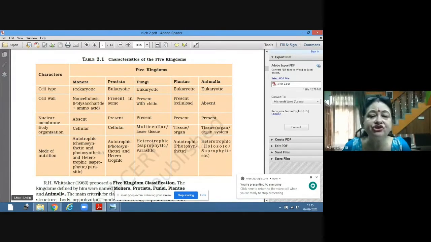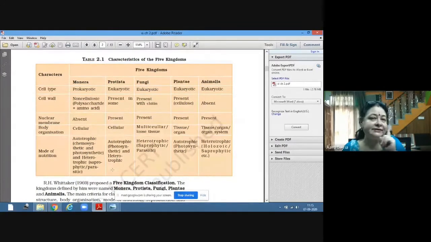Mode of nutrition is autotrophic, that is photosynthetic. Same as in case of plants, they are synthesizing their food in the presence of sunlight, and heterotrophic as well. So some of them are photosynthetic, synthesizing their food in the presence of sunlight, and some of them are heterotrophic. So in Protista also you will find both the modes of nutrition, autotrophic as well as heterotrophic. The third kingdom, that is fungi.